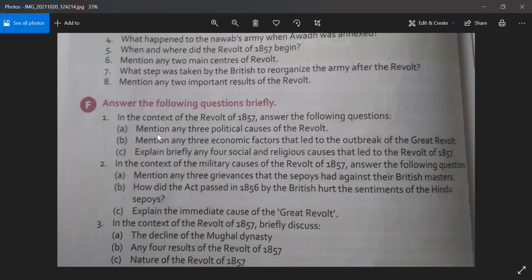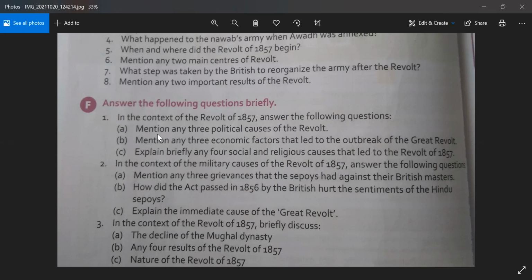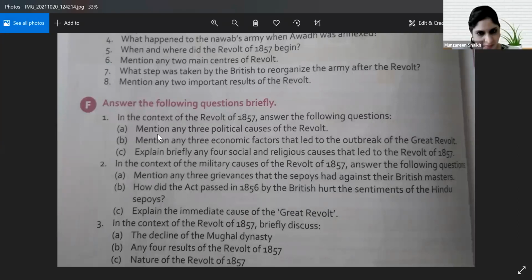Ma'am, the three main political causes of revolt of 1857 are as follows. First, Dalhousie annexed the states of Satara, Nagpur, and Jhansi by applying the doctrine of lapse. Very good. Second, Bahadur Shah Zafar, the Mughal emperor who lived in Delhi as a pensioner of the British, Dalhousie announced that as a successor. Okay. I think he got disconnected.